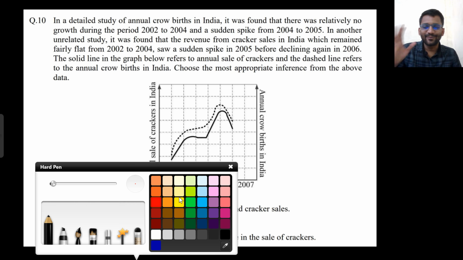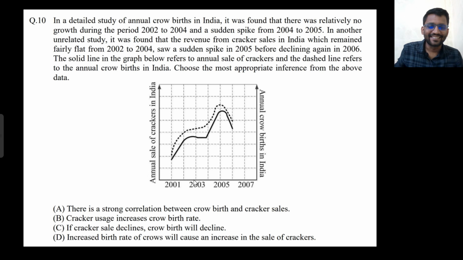So this was a very good problem. Okay, we just need a basic aptitude here. They are giving the relation between sales of cracker and birth of crow. Sales of cracker and birth of crow. So they have given this curve that in 2001, the dashed line is for crow, I guess. The solid line, okay, solid line is for cracker and dashed line is for crow.